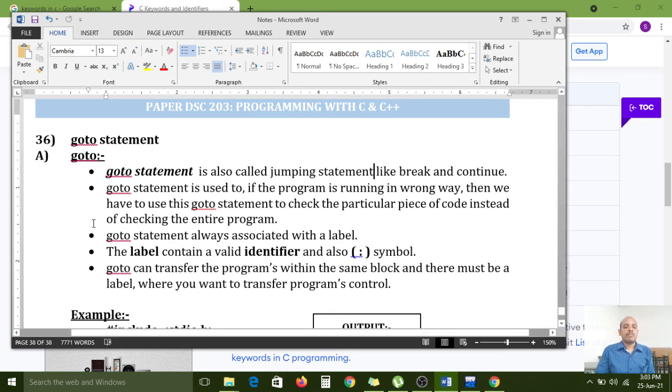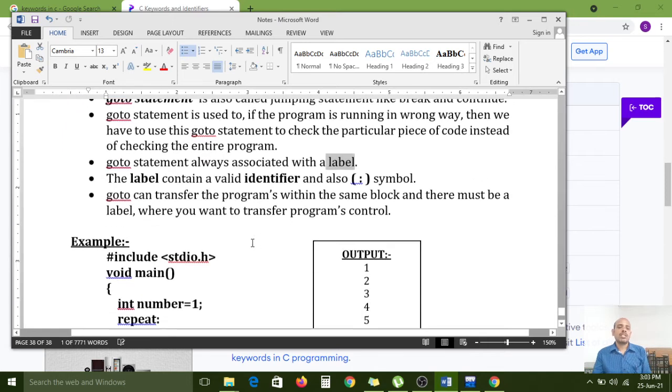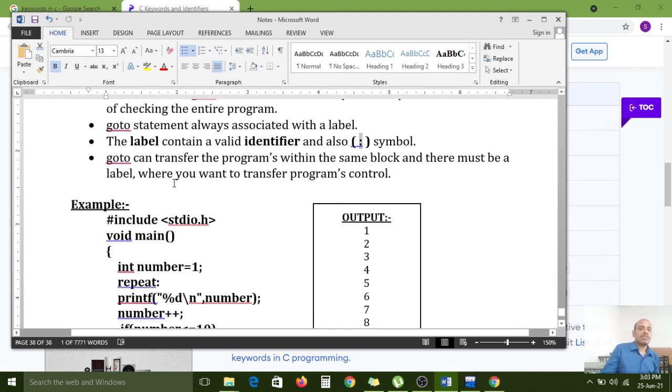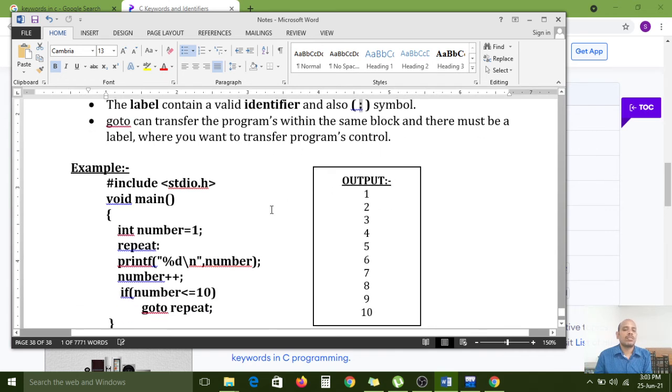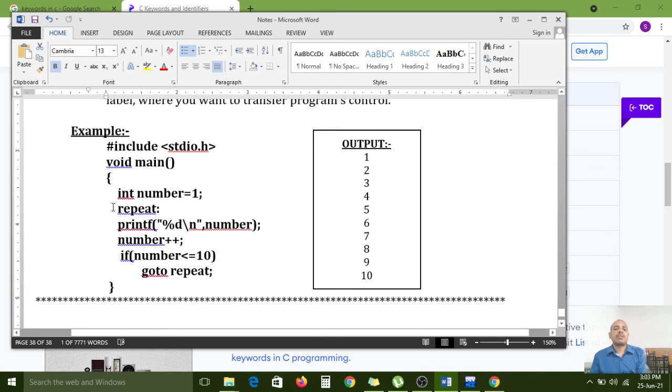But the goto statement is always associated with a label. The label contains a valid identifier, nothing but a label name, and also a colon symbol we can use. Goto can transfer the program within the same block, and there must be a label where you want to transfer program control. So here I have given one program. So now I want to execute from here only.